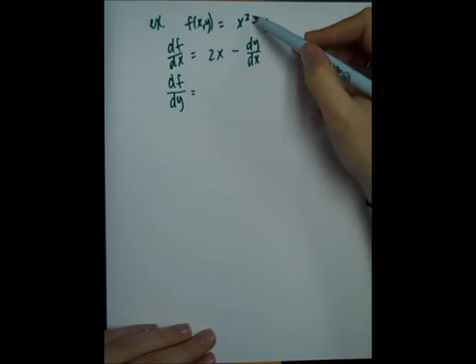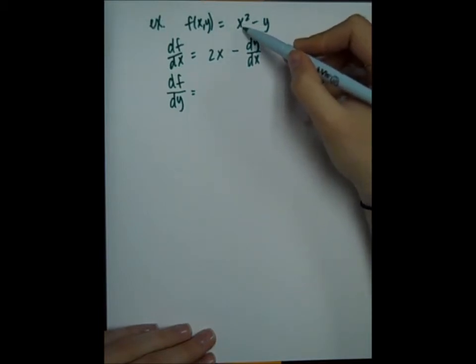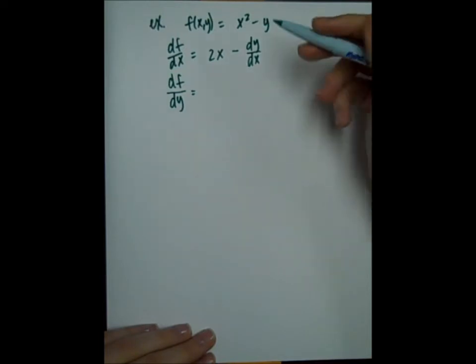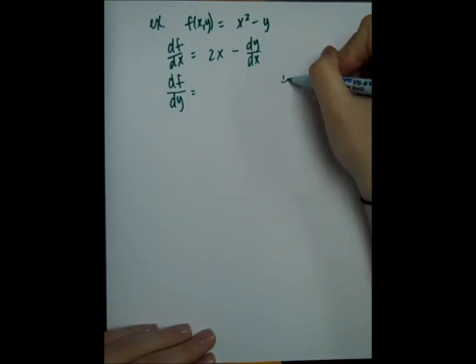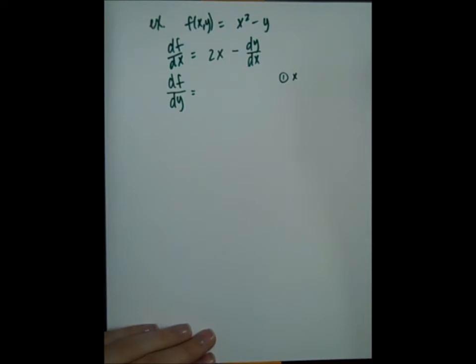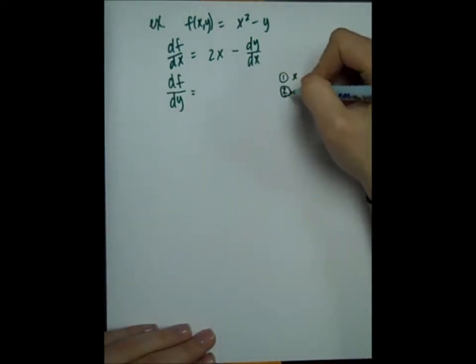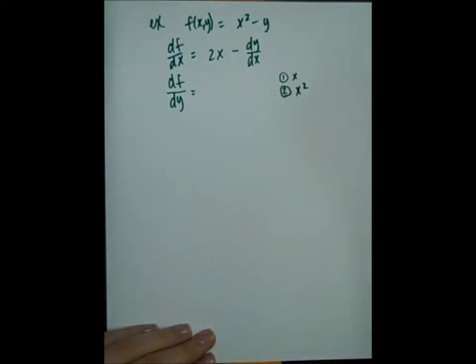So this is a little bit tricky now, because what's the derivative of x squared with respect to y? Well, now that's a chain. The first part of that is the function x, because x is not our variable anymore, our variable is y. The second one is x squared.